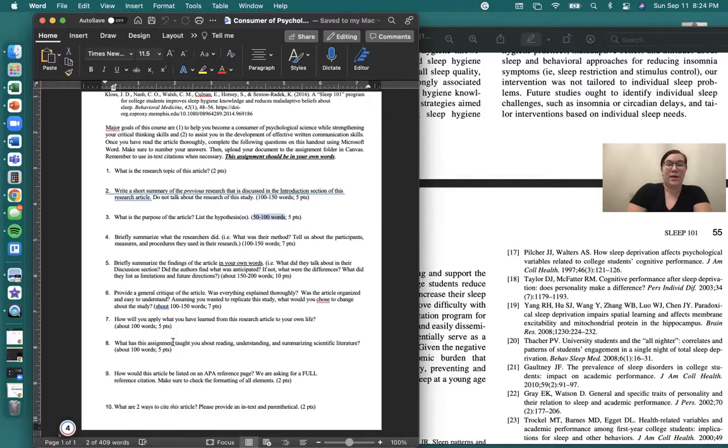Number 8, what has this assignment taught you about reading, understanding, and summarizing scientific literature? This is 100 words, again, from your own experience. It's worth 5 points. What did you learn?